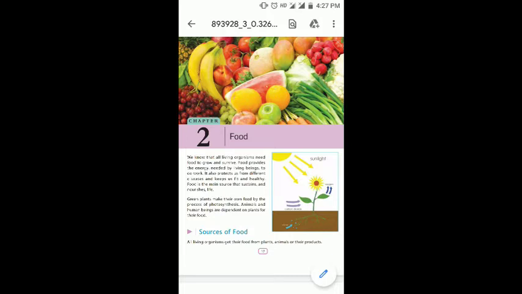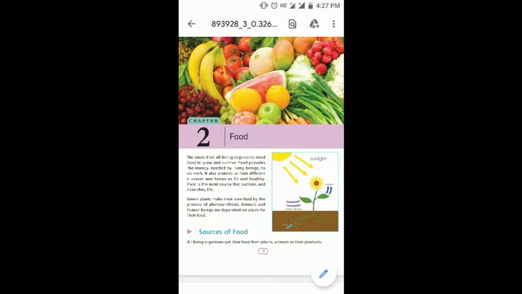Now you already know that green plants make their own food. They are known as the autotrophs. So they are capable of making their own food by the process of photosynthesis. Now you already remember what the raw materials needed for it are. As you can see here in the diagram, carbon dioxide and water, when they combine together in the presence of sunlight and chlorophyll, change into glucose, which is the food of the plant, and it releases oxygen.